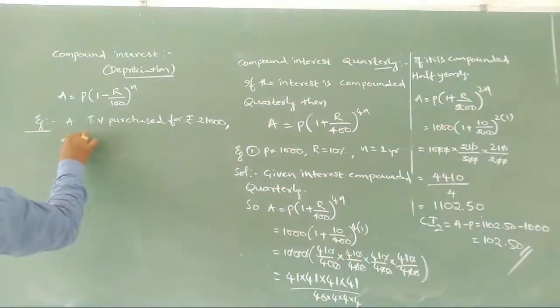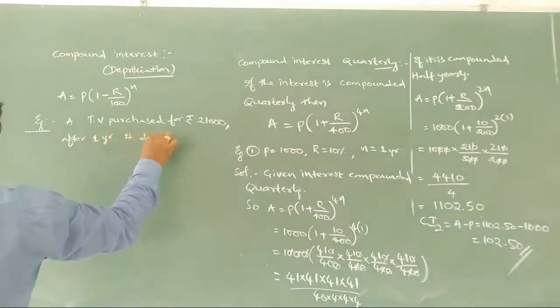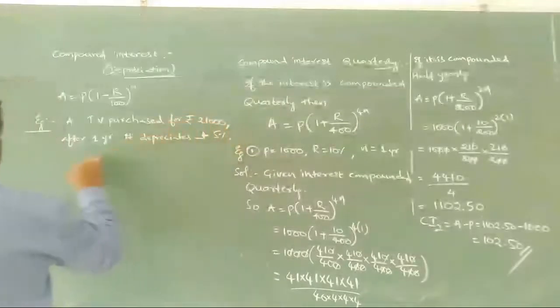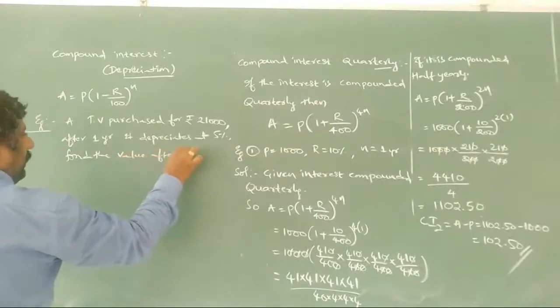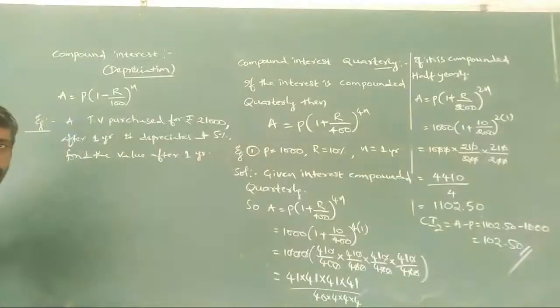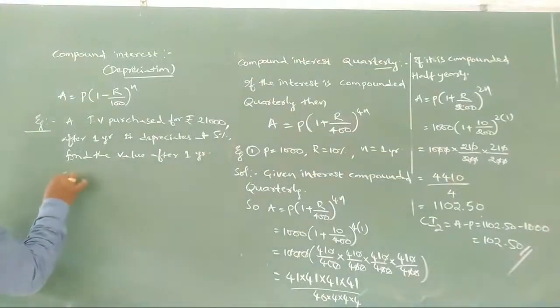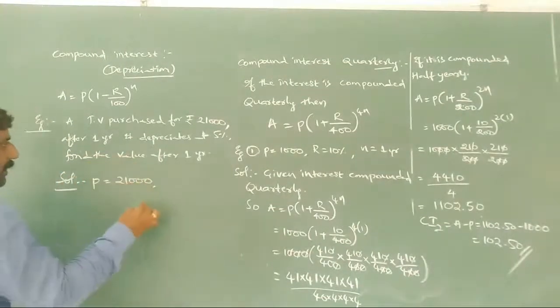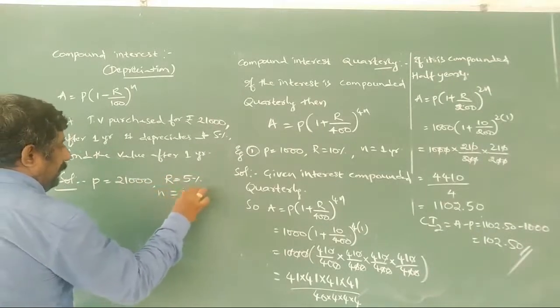After 1 year, it depreciates at 5%. By 5% the value is depreciating here. Now what is given? 21,000 is given. Rate of interest is 5%. Time period is only 1 year.